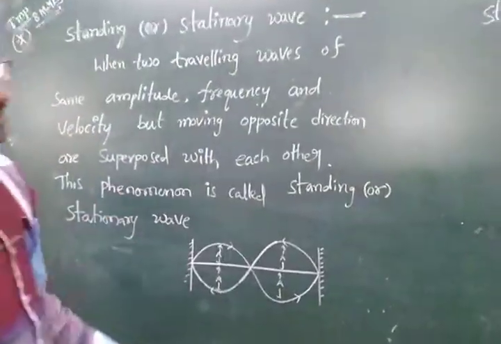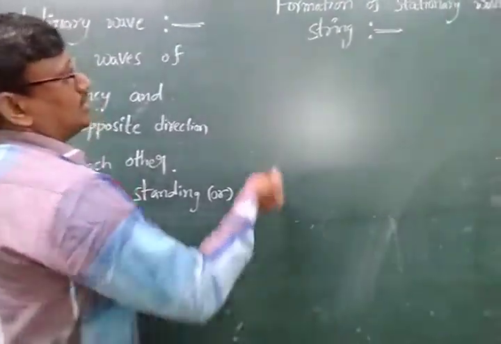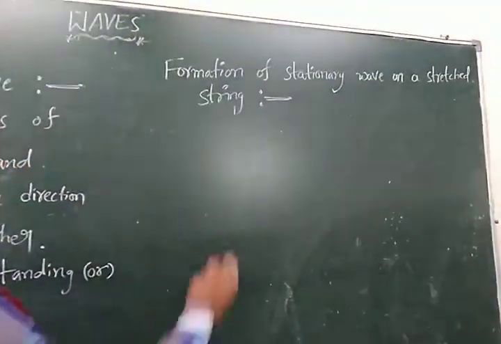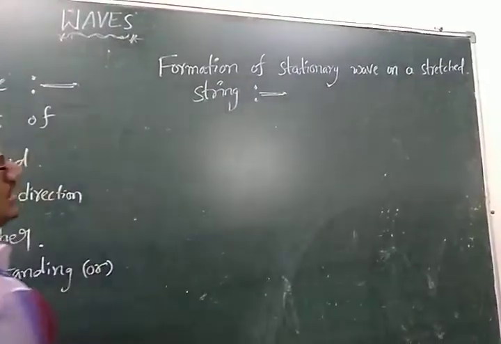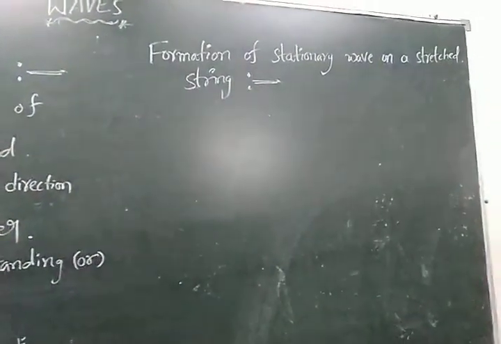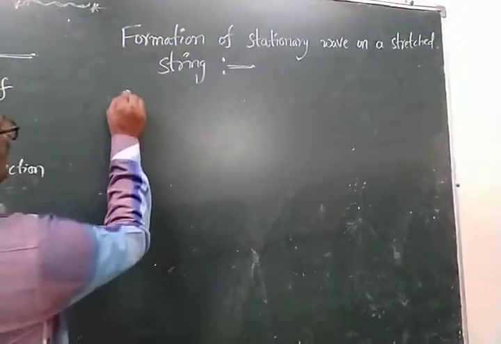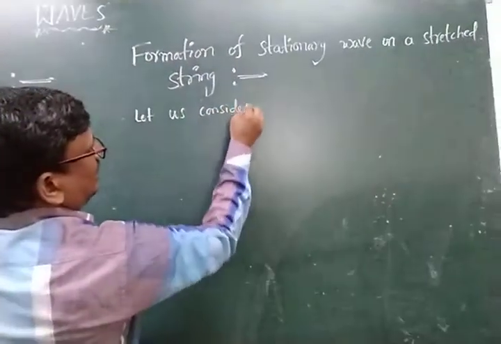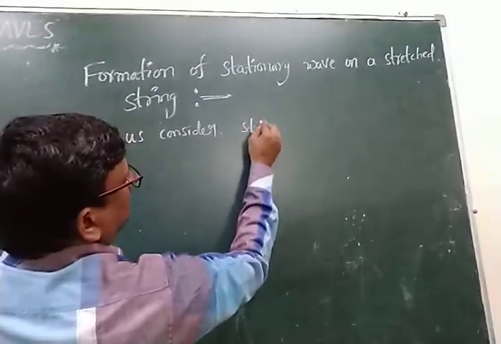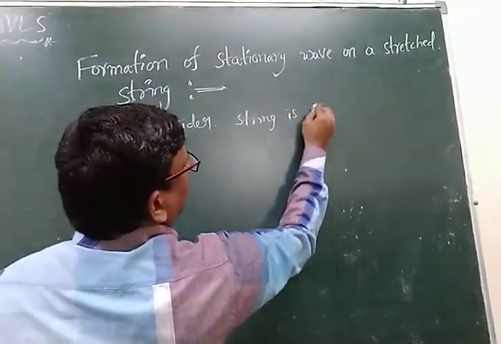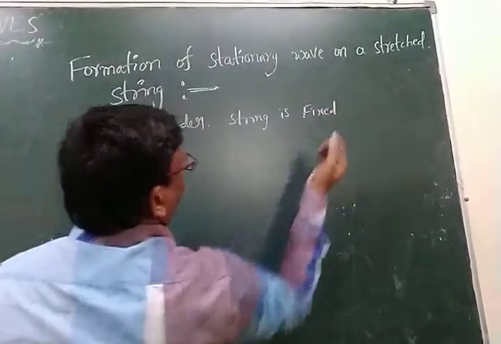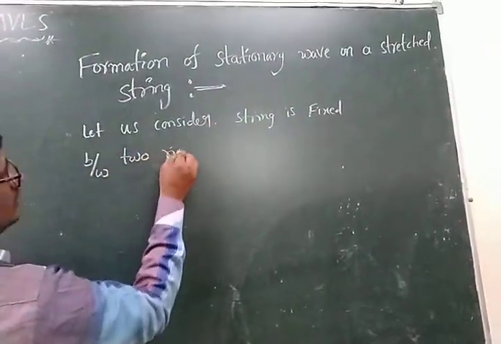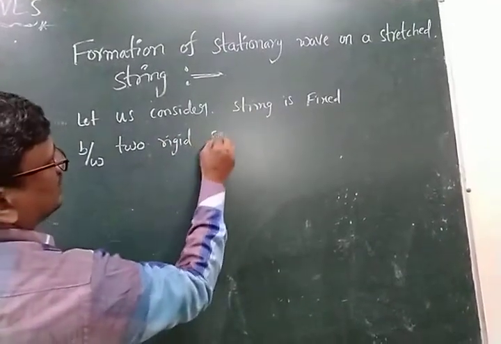Based on the standing or stationary wave, we can discuss the development of an equation, that is, the formation of a stationary wave on a stretched string. Let us consider a string fixed between two rigid supports.